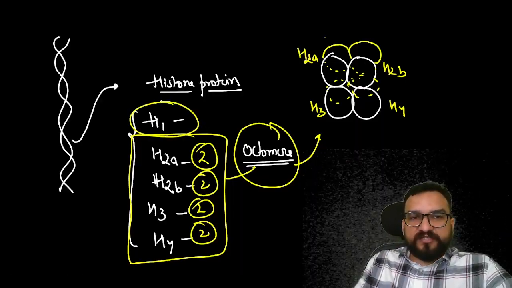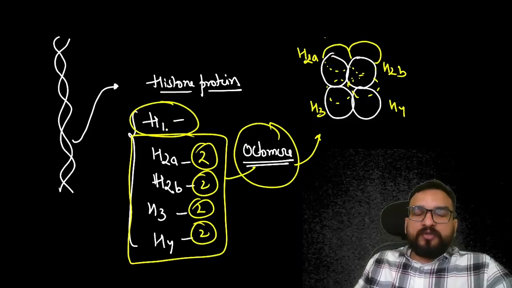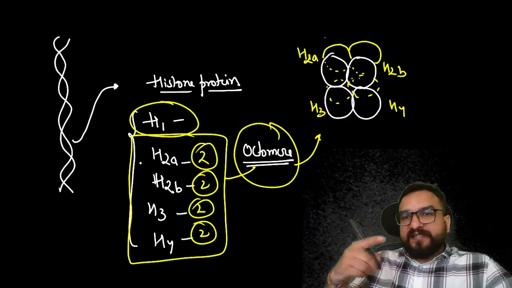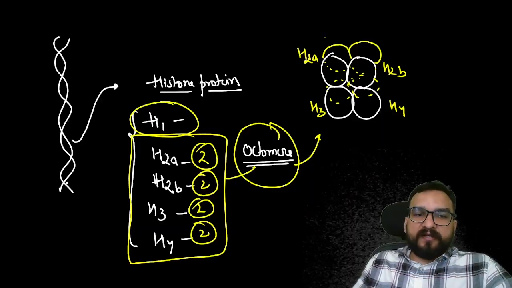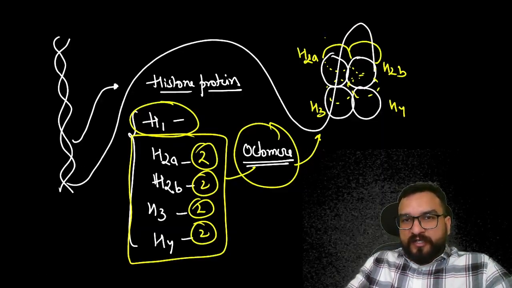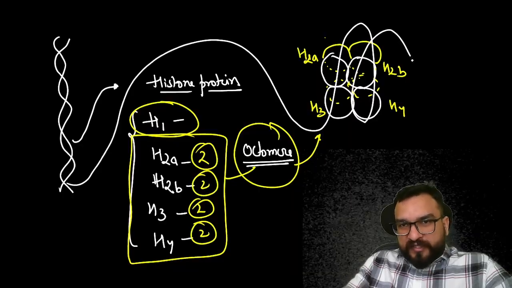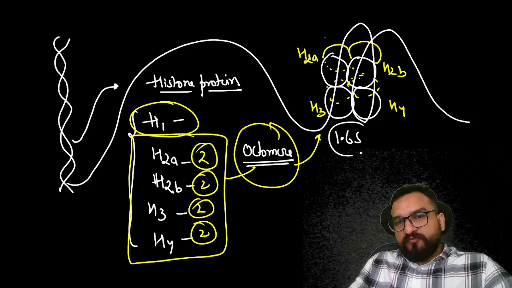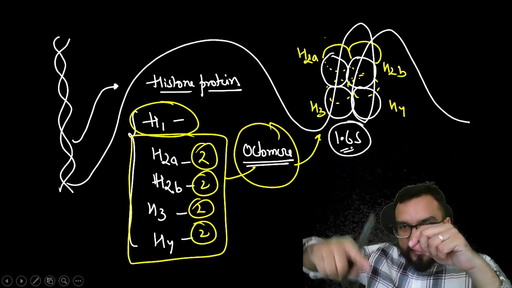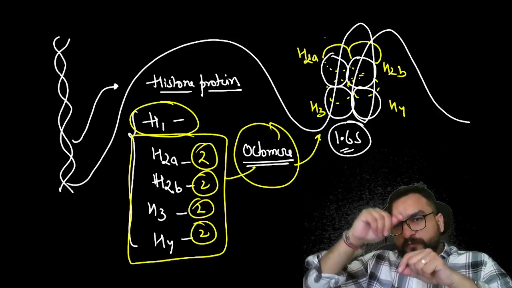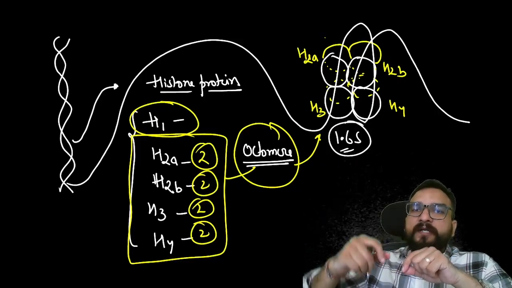Then where is H1 utilized? I'll be telling you. Right now, this DNA, as scientists have understood it in this manner, will be coiling around this particular histone protein like this. How many folds? 1.65 folds will be done over here. Folding reduces the surface area, right? It will condense. So 1.65 fold will be done.